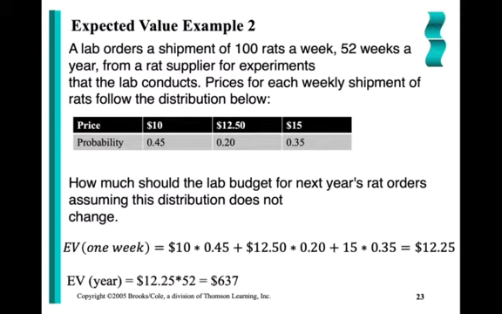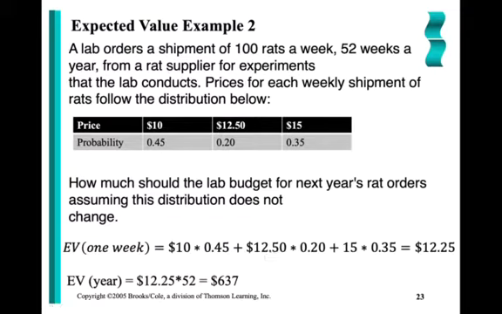If the lab is trying to budget how much money they need for the lab rats in any given year, well, let's see. For 1 week, 45% of the time it was $10. I'd multiply the probability by the associated amount. 20% of the time it was $12.50. Again, multiply the probability by the associated amount.